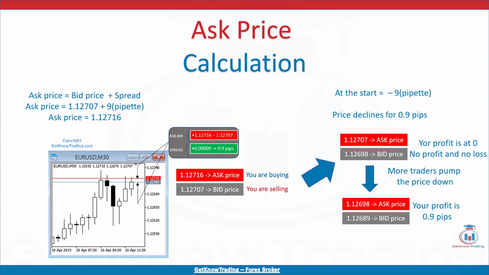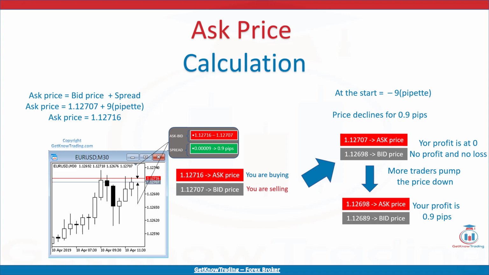So you need to wait until the ask price, which is 1.12716, reaches your entry price, which was at the bid price at 1.12707. When that happens, you will be at zero, no profit and no loss. If the price continues to move down, you will make money. But what or who will move the price down so you make money?